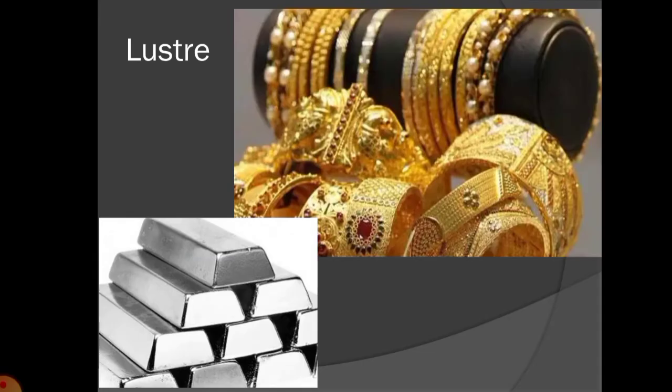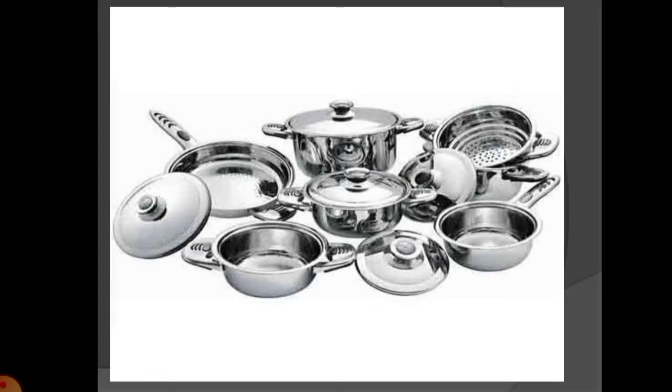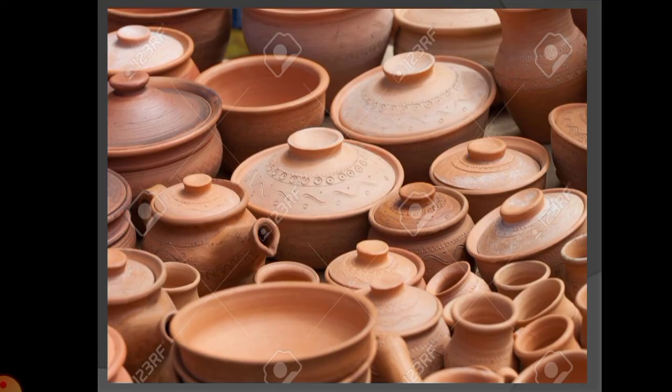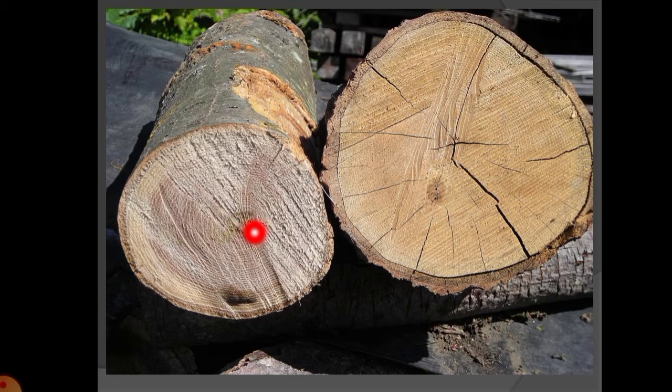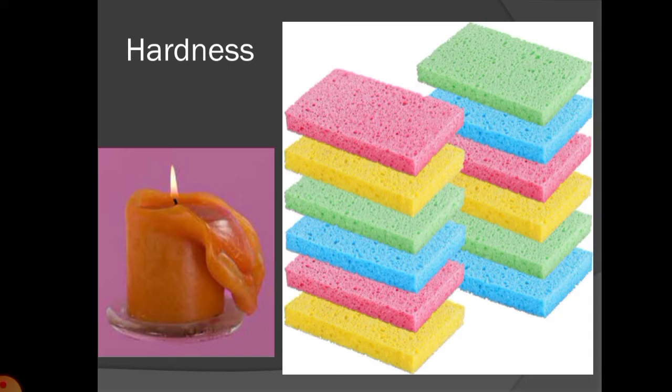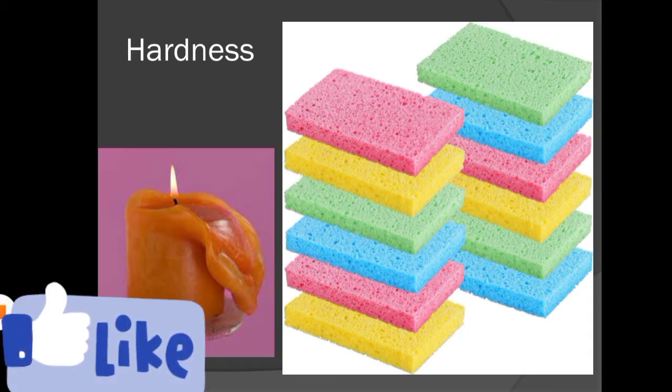Like these golden ornaments are shining, this silver is shiny, these utensils of stainless steel are shiny, that is lustrous, and these pots are not lustrous, this wood is not lustrous. So the next point we will learn is hardness.